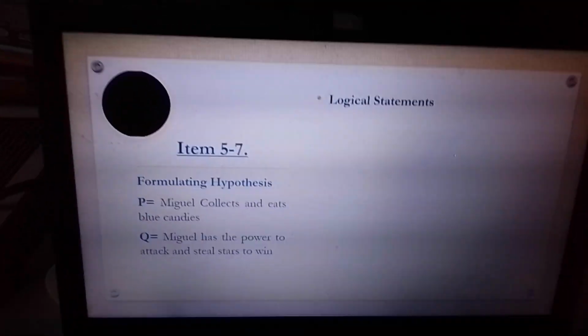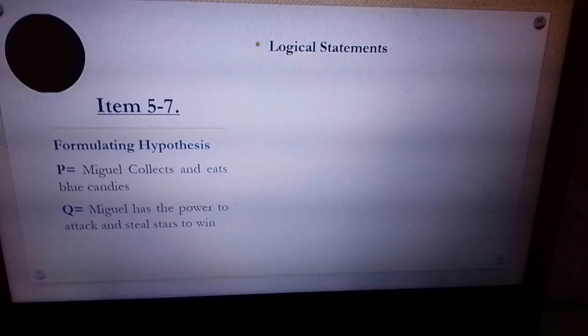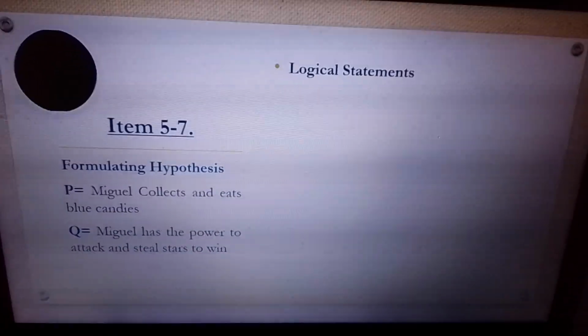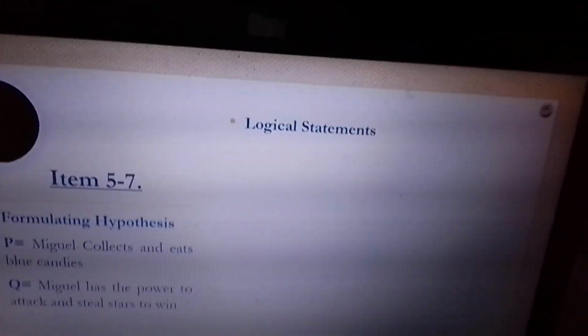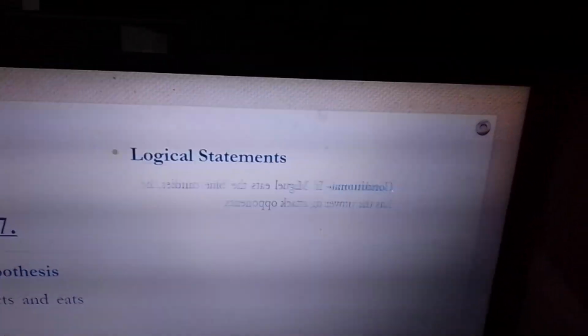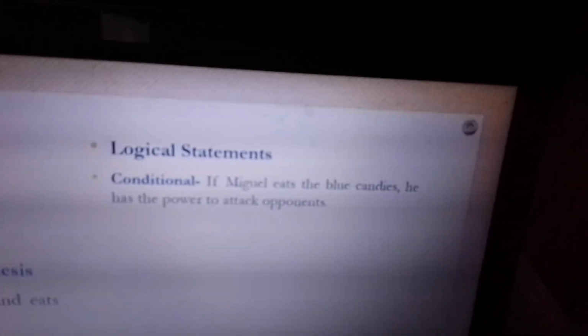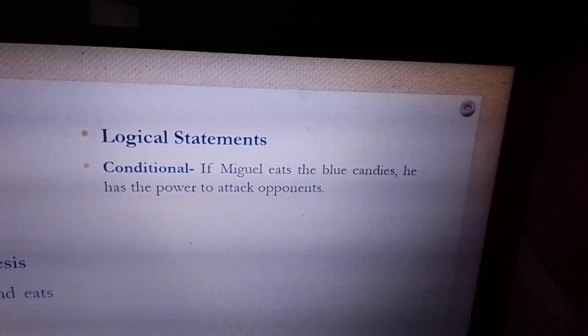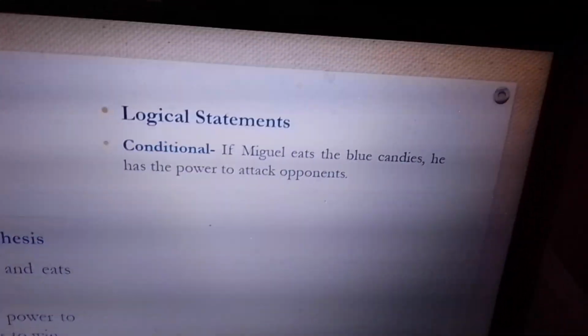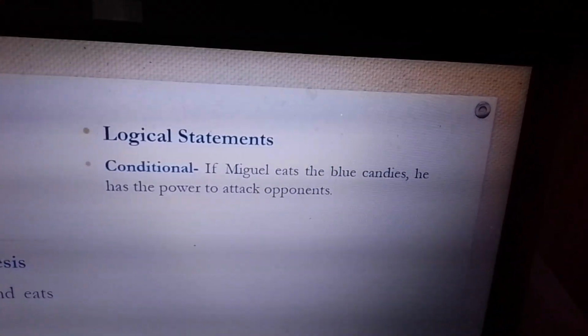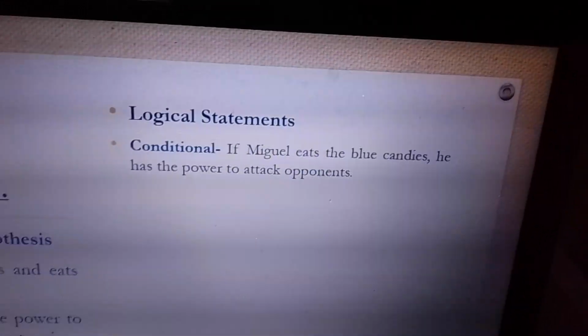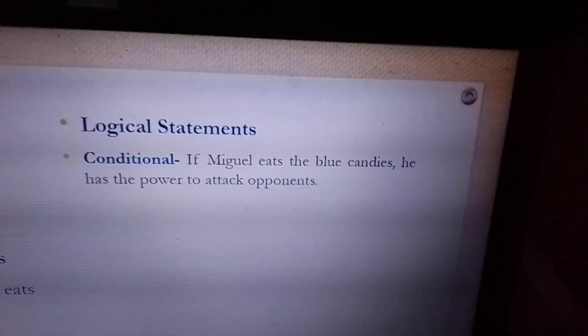Focus. Yes, ma'am. Anyway, now let's write the logical statements. If Miguel eats the blue candies, he has the power to steal stars from opponents. Or he has the power to attack opponents to steal stars. And then the inverse: if Miguel does not eat the blue candies, he does not have the power to attack opponents to steal stars.